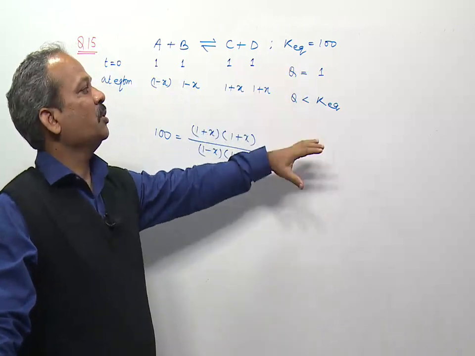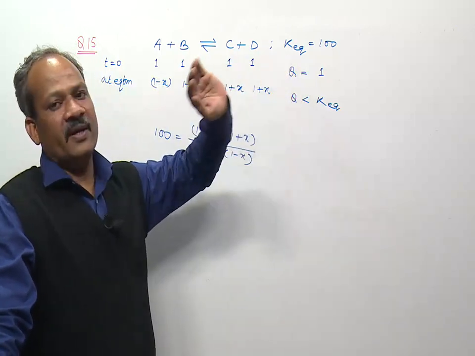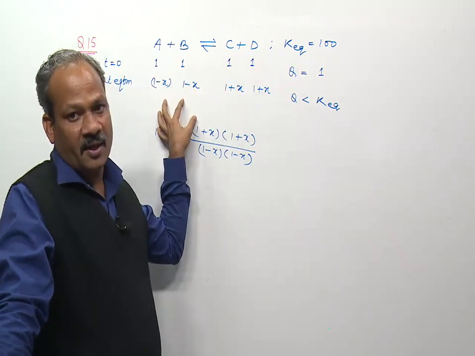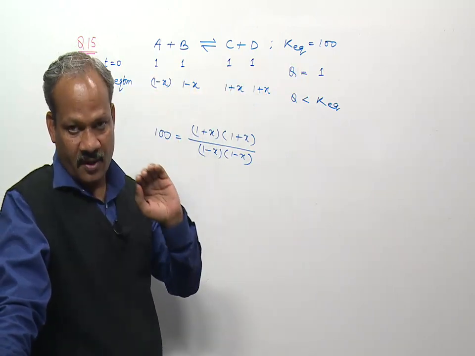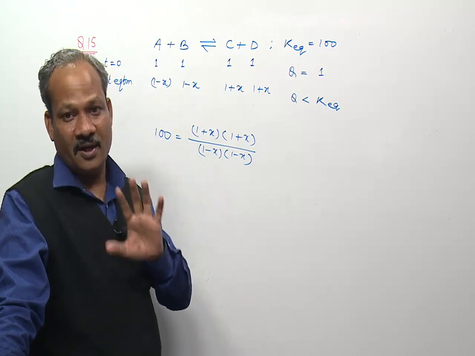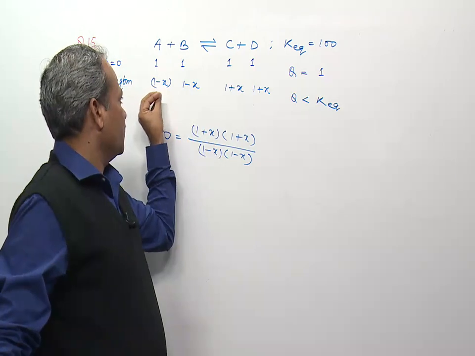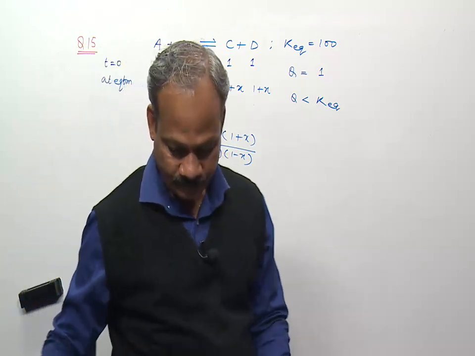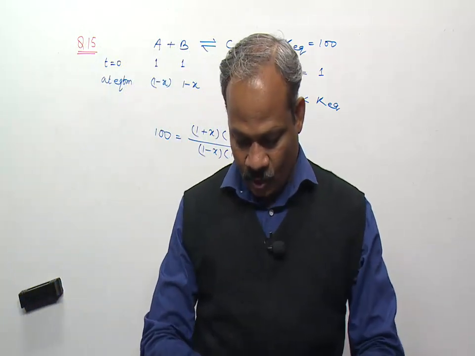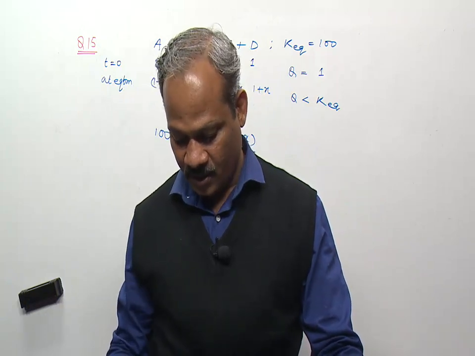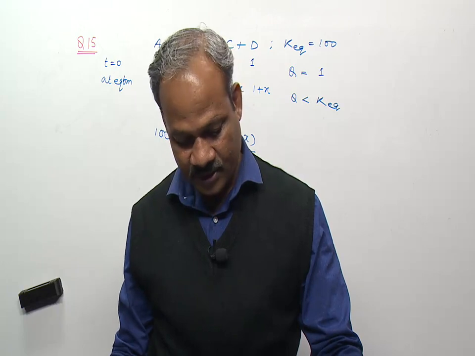Whenever you find any situation in which the equilibrium constant is very, very much greater than 1, you can say whatever is the limiting reagent in the reactant, its concentration will become approximately equal to 0 at equilibrium. Thus we can use this trick to answer these questions. So x is very close to 1. So question number 15 is a moderate type question. A little bit of understanding, a little bit of calculation is required.